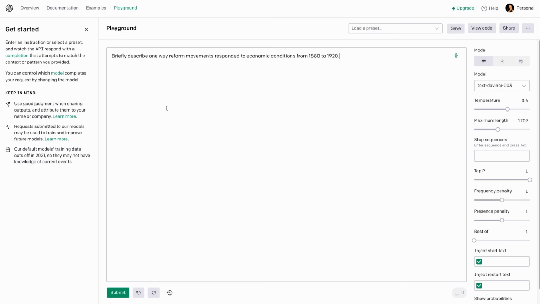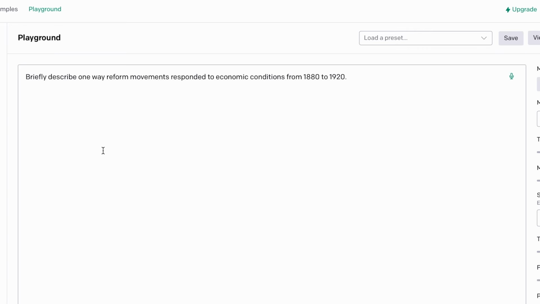Briefly describe one way reform movements responded to economic conditions from 1880 to 1920. Now, here's what this bot does not know. This bot does not know that I'm talking about U.S. history. It doesn't say anything about U.S. history in here. It just says these vague things like reform movements and economic conditions. So here we go. Let's submit. Okay, it's thinking. Okay, here we go.